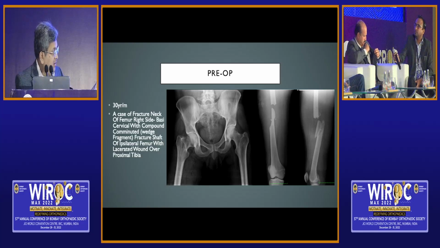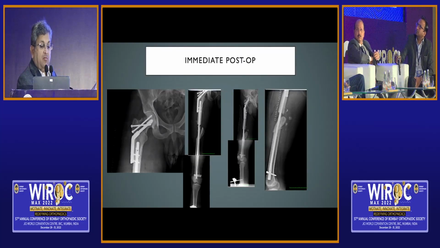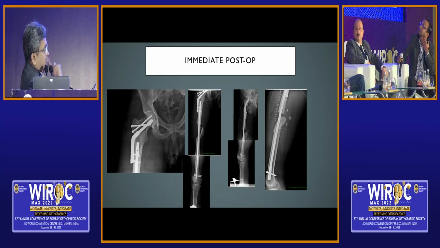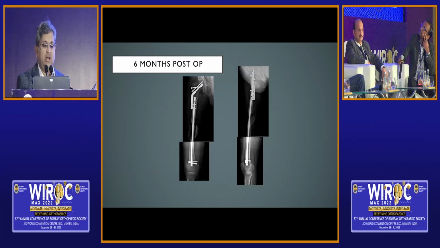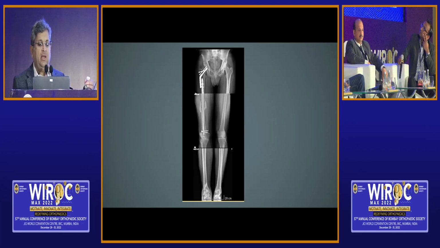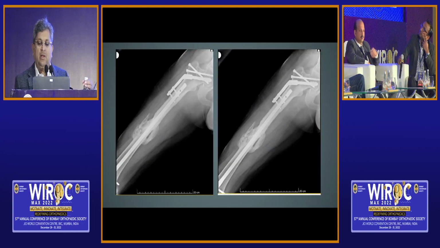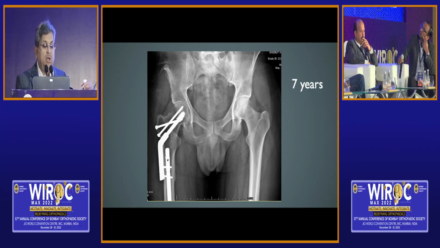And I disagree with GSK sir in that the first screw has always to be the horizontal screw to compress the vertical fracture line, and then once everything falls in place, you just execute your DHS and derotation screw. That's 6 months down the line, and that's a few years down the line, and that's 7 years follow-up with survival of the femoral head. But the credit goes to good reduction of the fracture neck of femur and the technique that was used.